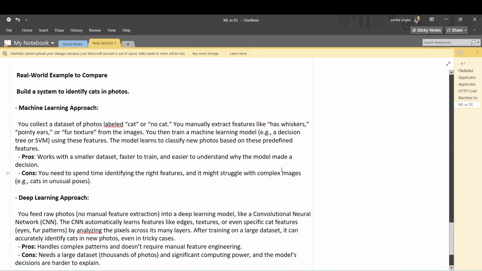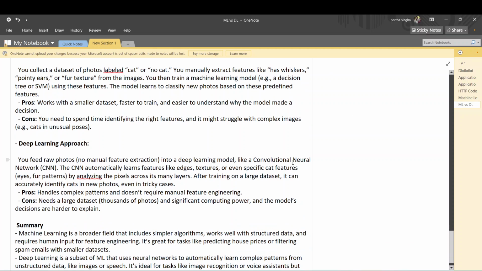In case of deep learning, you don't need to do it manually. Deep learning does all of these things. If we feed photos, with no manual feature extraction, into deep learning models like convolutional neural networks, CNN, the CNN automatically learns features like edges, texture, even specific cat features, eyes, fur patterns, by analyzing the pixels across its many layers.